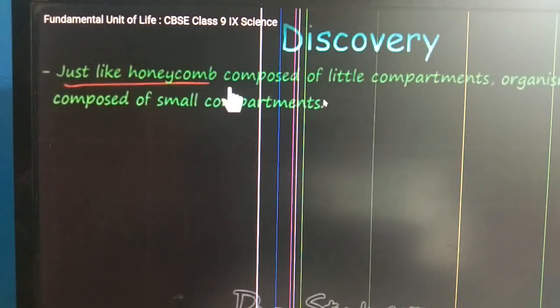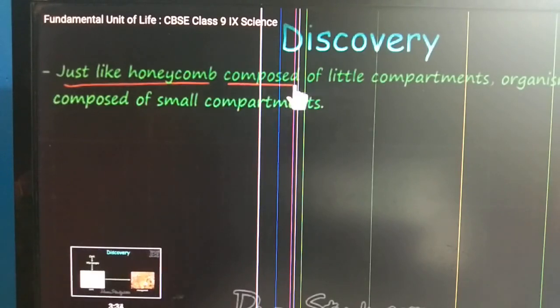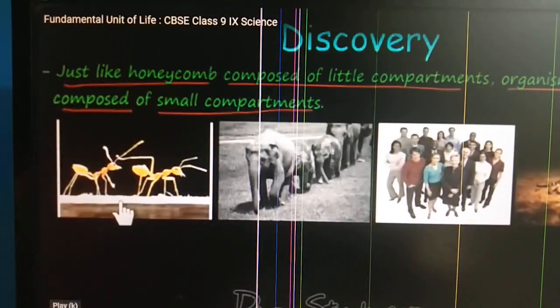Just like a honeycomb, composed of little compartments, organisms are also composed of small compartments. See, like the small compartment of the wall is a brick, same way a honeycomb is also made up of small compartments, and every organism is also made up of small compartments, and these small compartments are called cells.